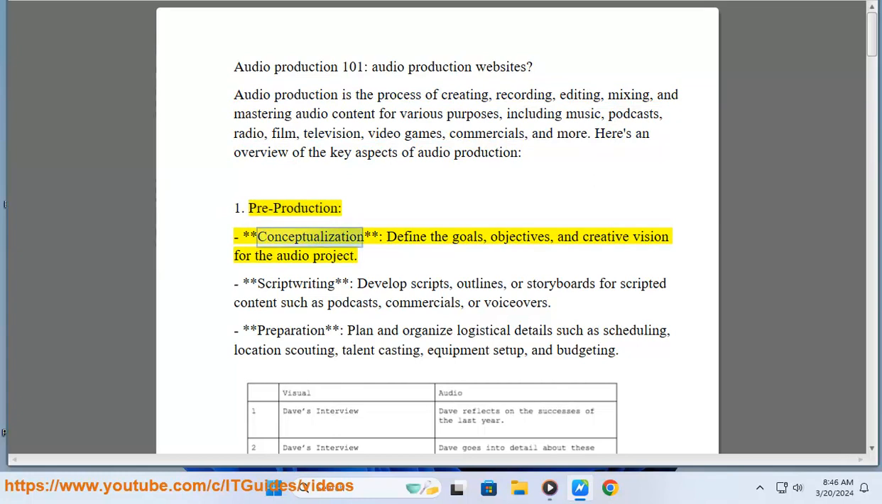1. Pre-production. Conceptualization: define the goals, objectives, and creative vision for the audio project. Script writing: develop scripts, outlines, or storyboards for scripted content such as podcasts, commercials, or voiceovers. Preparation: plan and organize logistical details such as scheduling, location scouting, talent casting, equipment setup, and budgeting.